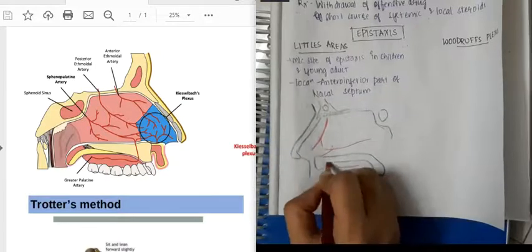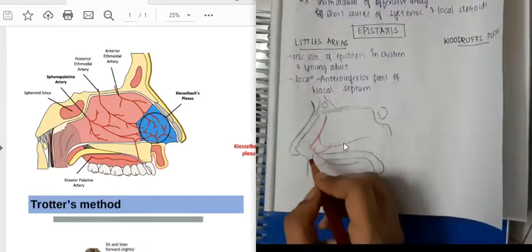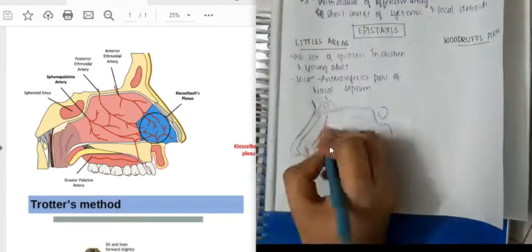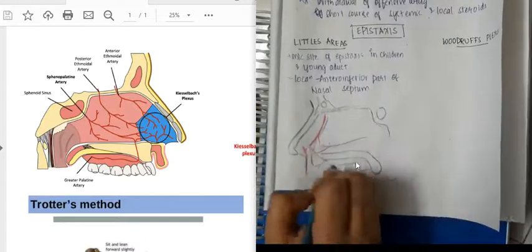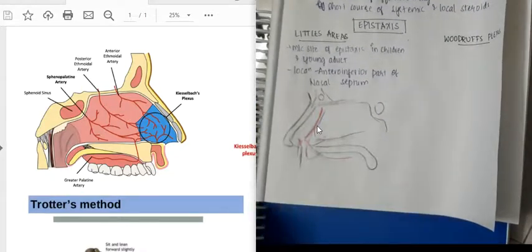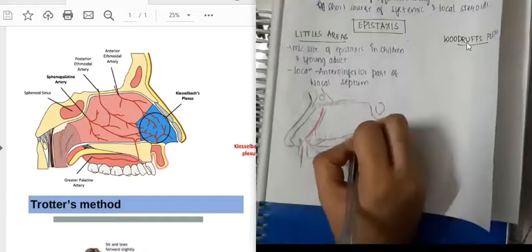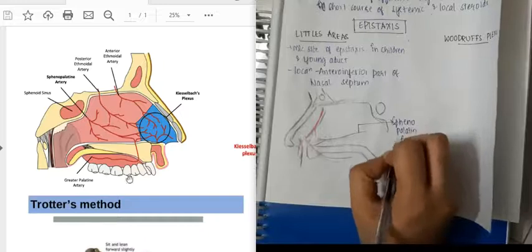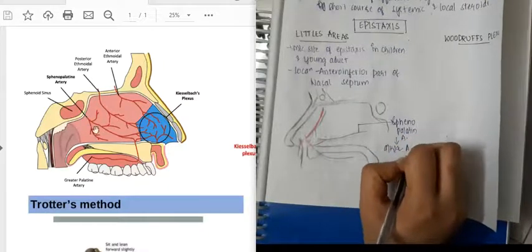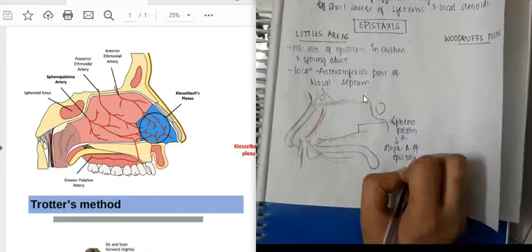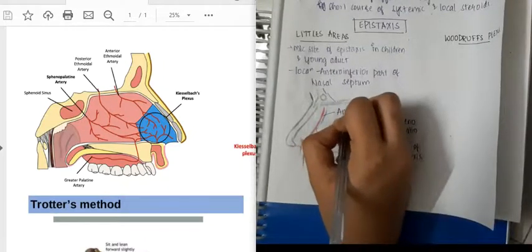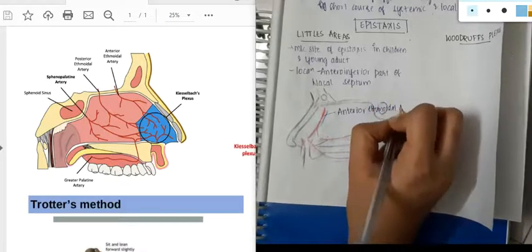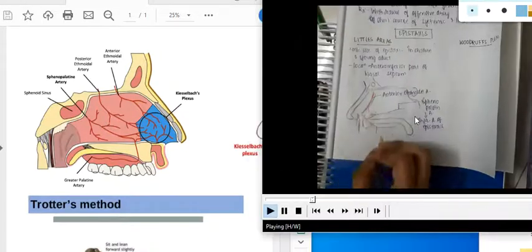Then we have this artery which is called the sphenopalatine artery. This is the anterior ethmoidal artery, this is the sphenopalatine artery, this is the greater palatine artery. I'm even drawing the venous supply for them. The same artery which you see here is in this picture. This sphenopalatine artery is also called the artery of epistaxis, which is very important.